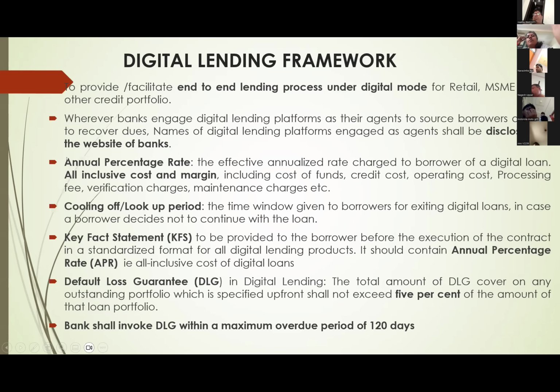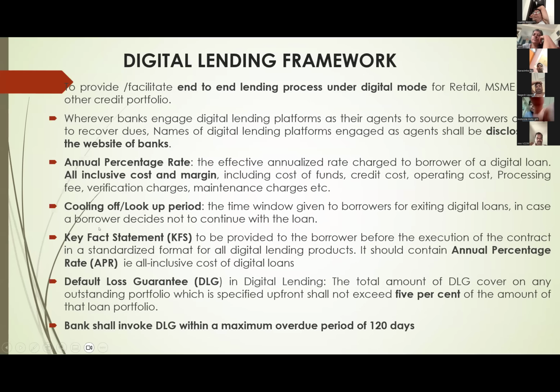That means it is pricing. Why do we have to disclose? For the party to take a decision. Is it the correct rate, annual percentage, interest, charges, etc.? Basing on that, the party will take a decision whether to take the loan with this bank or any other bank where they may get it at a lesser rate. This is what APR. So the key fact statement: total terms and conditions we have to give in understandable language. Second one, annual percentage rate: total interest and other charges, total what we are charging to the borrower on this loan, we have to give. That is called annual percentage rate.